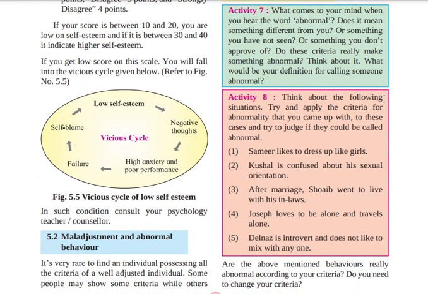Okay, now focus on activity 8. Don't focus on activity 8. In activity 7, if you see, they are asking what comes to your mind when you hear the word abnormal. Tell me. Abnormal means the people will say that those people are not behaving normally, which is not accepted by everyone. Those are called abnormal.